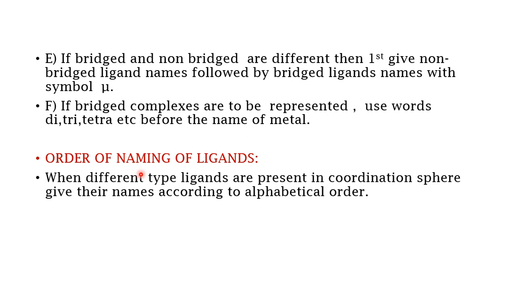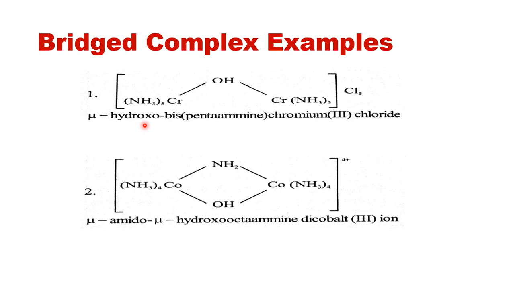Then ordering of naming of ligands. When different types of ligands are present in the coordination sphere, you need to give their names according to alphabetical order. So the rules are the same here also, but whenever you have bridged ligands, you have to place a mu. Then here is the example.